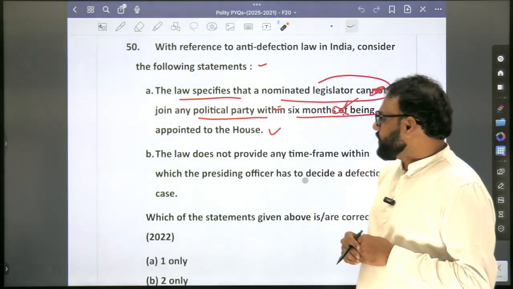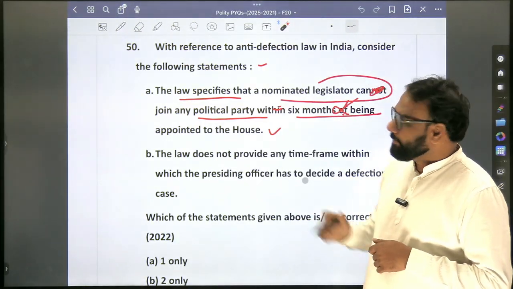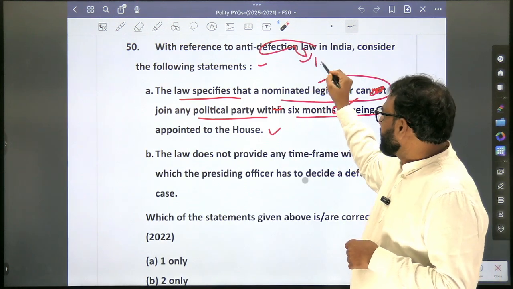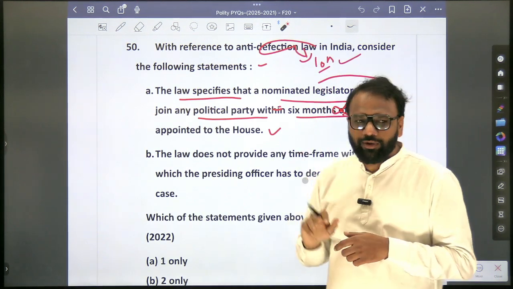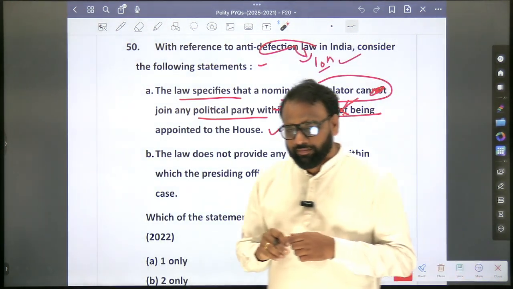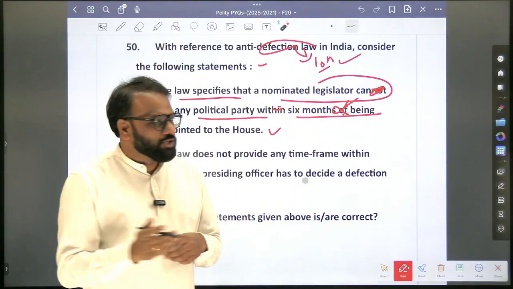Okay, so which schedule deals with the anti-defection law? It is dealt by the 10th schedule. So this 10th schedule was added during the prime ministership of whom? Yes, Rajiv Gandhi. Very important.